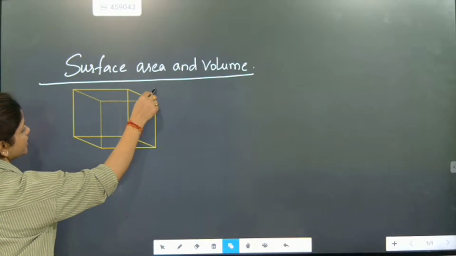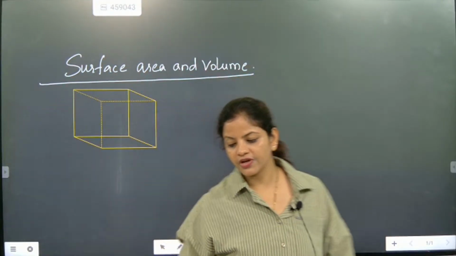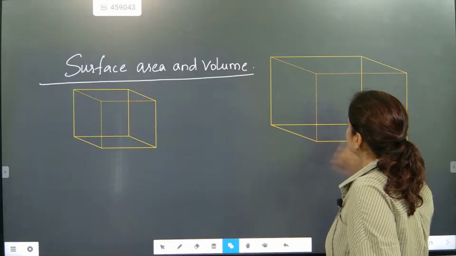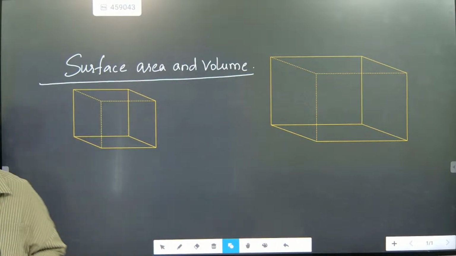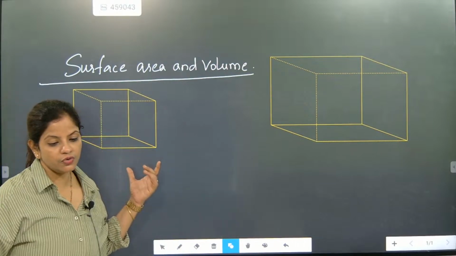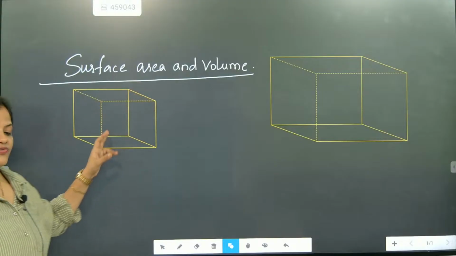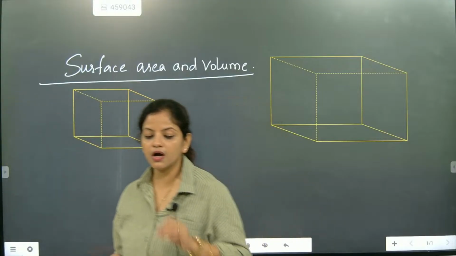This is exactly considered as cube. Now another figure when we are drawing, it will be exactly considered as cuboid. So I hope you might have understood the difference between the cube and the cuboid. In a cube all the sides are exactly equal. So how many faces are there? How many sides are there? Everything we are going to account.